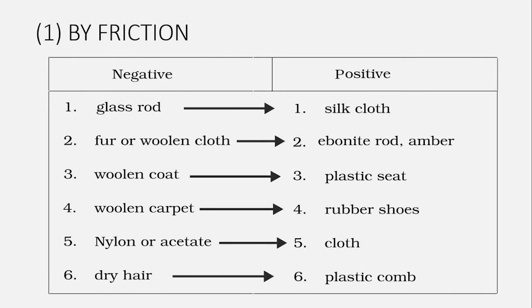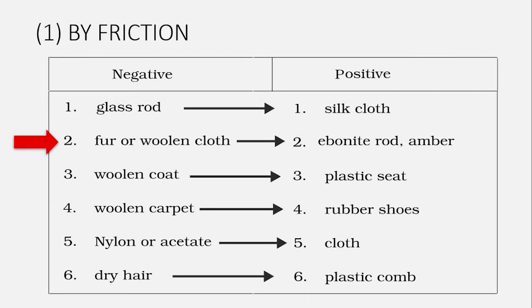Let us consider some examples when one body is rubbed with another body. The first example is a glass rod. When this glass rod is rubbed with silk cloth, silk cloth loses electrons and glass rod gets them. In this way, glass rod becomes negatively charged and silk cloth becomes positively charged.